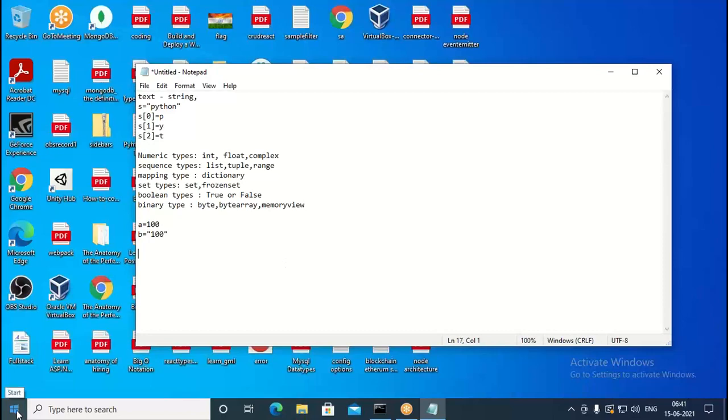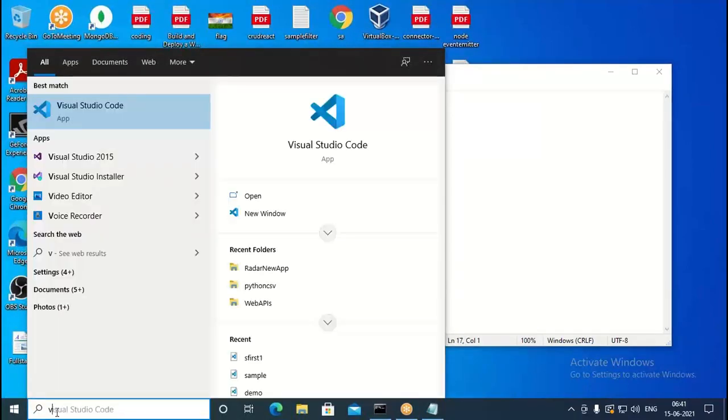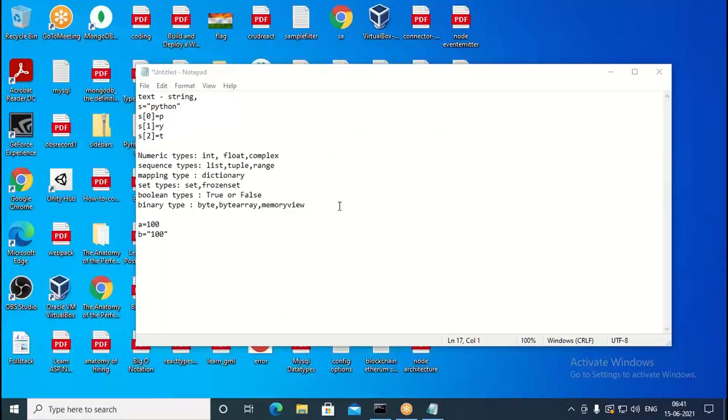I'll open yesterday's one and show you how I am using that for blocking purpose in the try-catch block. So I open Visual Studio Code. From here, I show you.